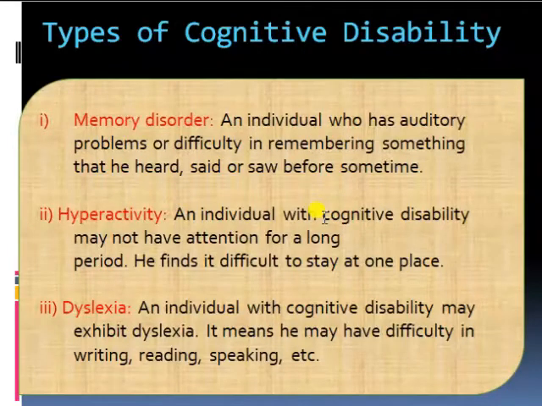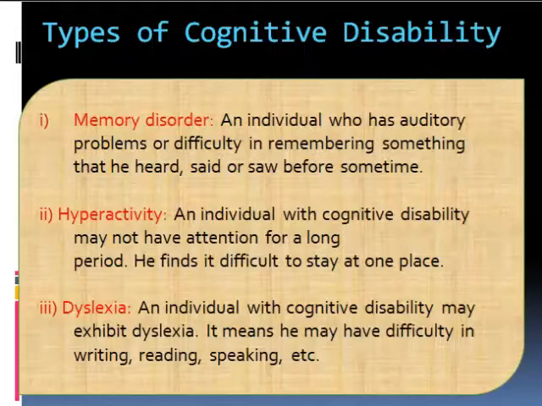Next is hyperactivity. Hyperactivity means a person faces problems paying attention for a longer time period in a particular task. An individual with cognitive disability may not have attention for a long time period. He finds it difficult to stay in one place. It means they cannot stand, they cannot sit, they cannot pay attention to one topic for a long time. Their mind diverts very easily, right?